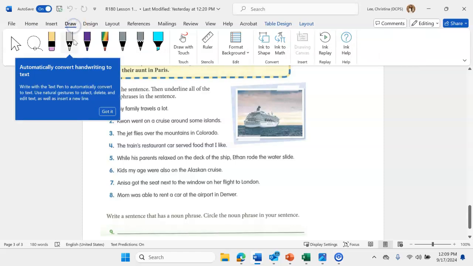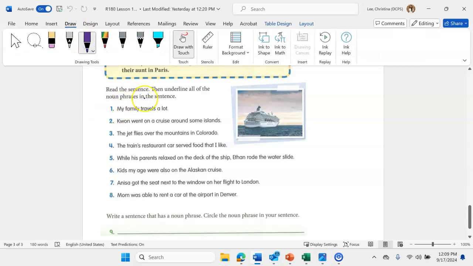So your job is to look at these sentences and discover which of them and where we see the noun phrases. So let's read them. My family travels a lot. The person, place, or thing, right? Who travels a lot? My family. So we're going to underline my family, the whole thing. This is our noun phrase here because my family is describing whose family, right? But that is the whole noun phrase there.